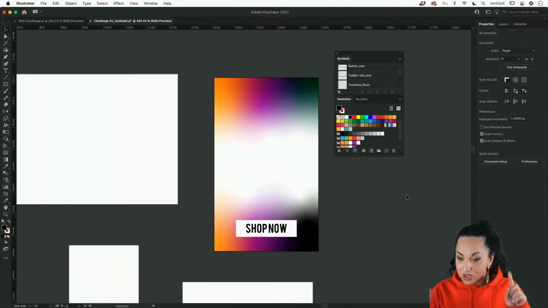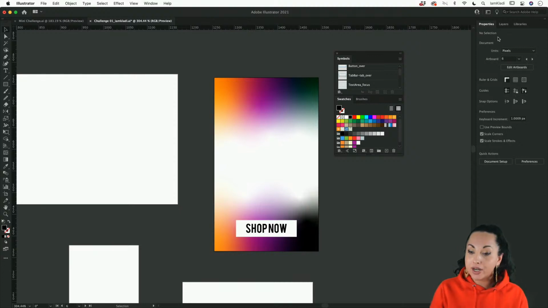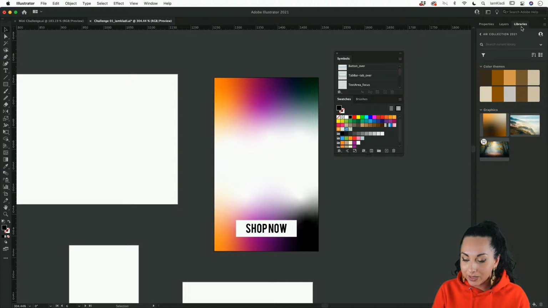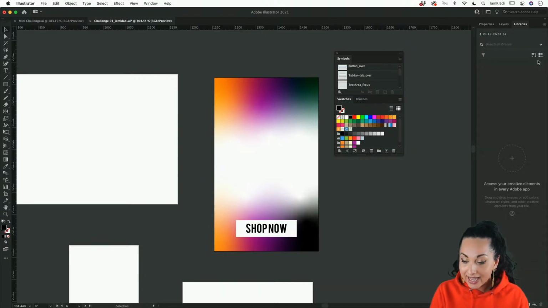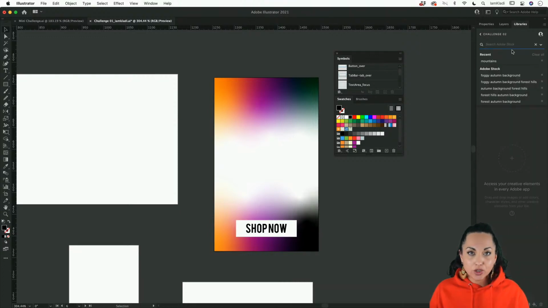But that's where the image starts to come into place. So if you do have a specific product, go ahead and select a product of your choice. I would advise something with a white background. If you do not have a specific product, you can do like me, just simply jump into our libraries. We can go ahead and create a new library. I'm going to call it challenge 02 and click on create. Then click on the down pointing arrow and select Adobe Stock. From here, we can select and search whatever we want.